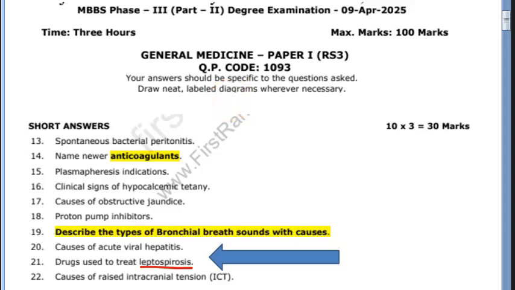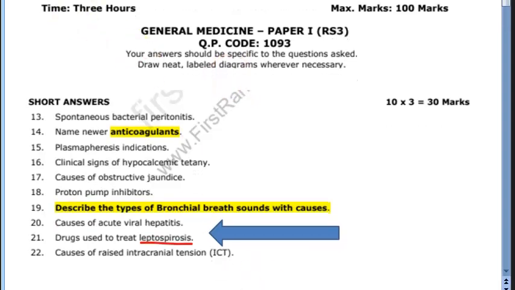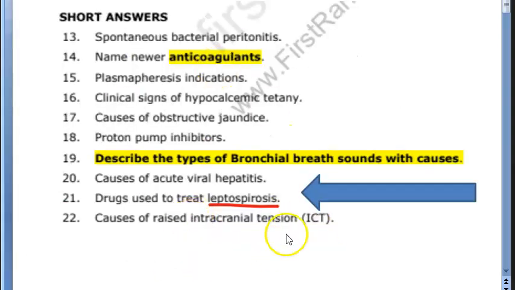Guys, look at this question asked here. Drugs to treat leptospirosis. Are you able to see here? The drugs to treat leptospirosis they have asked here, guys. Only the drugs to treat leptospirosis. So first of all, what is leptospirosis?